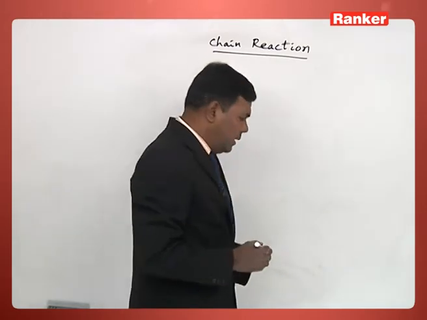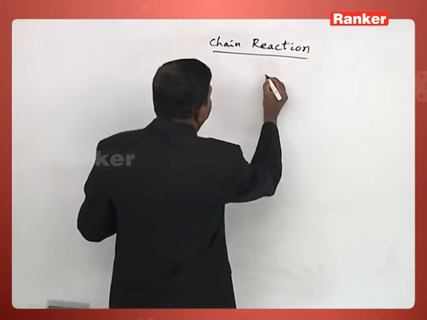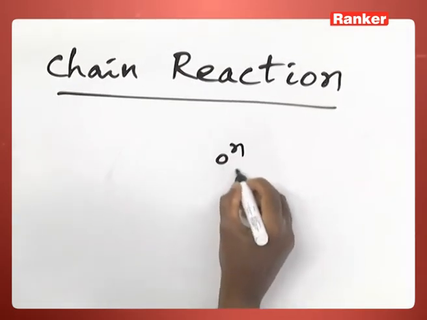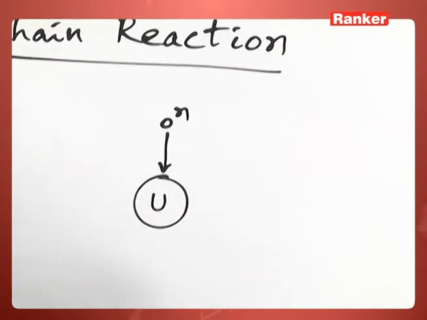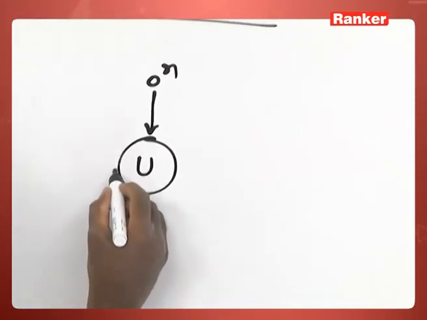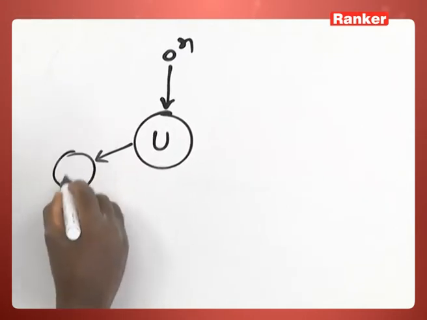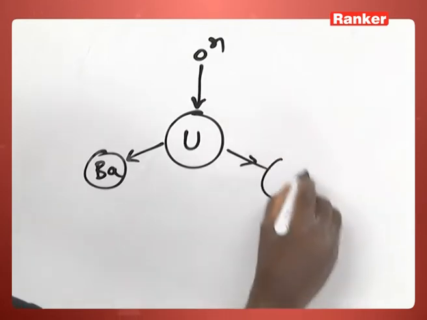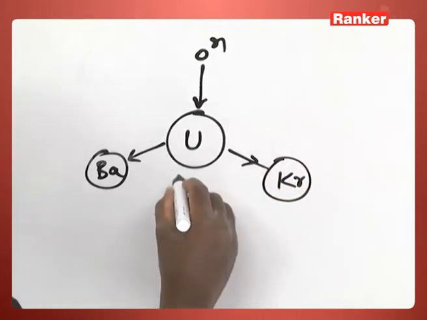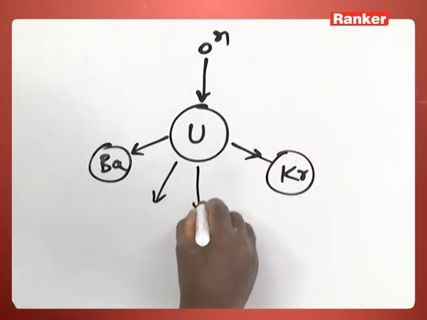We can represent it something like this. Let us say you have a neutron which is moving and colliding with a uranium nucleus, and we know what happens. 2 nearly equal fragments, barium and krypton, are produced, and in the process 3 more neutrons are obtained.